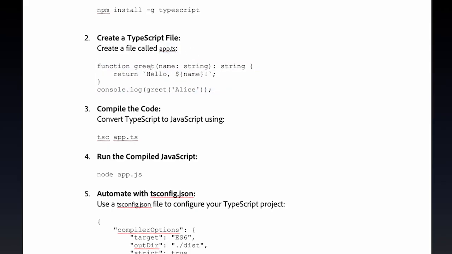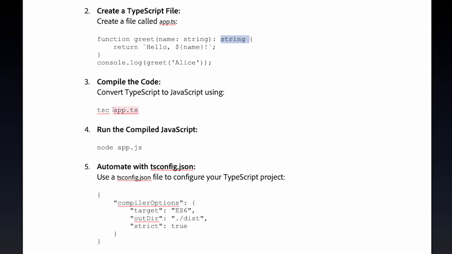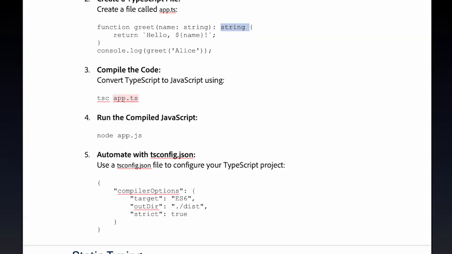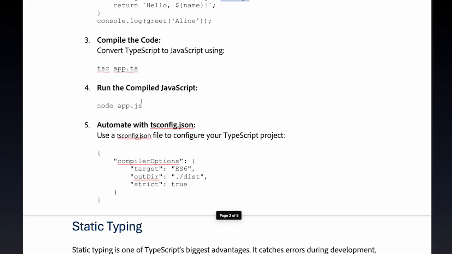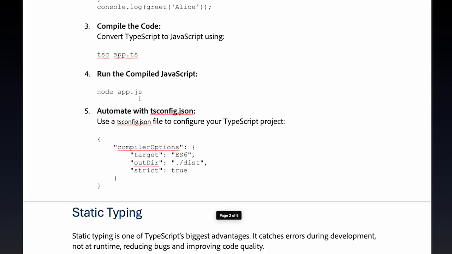So in my case I have defined a method called greet which has an input parameter, and also I have explicitly defined the input parameter type as string and return type as a string. After that I have to run tsc, which is the TypeScript compiler, which will basically compile this app.ts and generate a standard JavaScript file, and after that I can execute that standard JavaScript file using node.